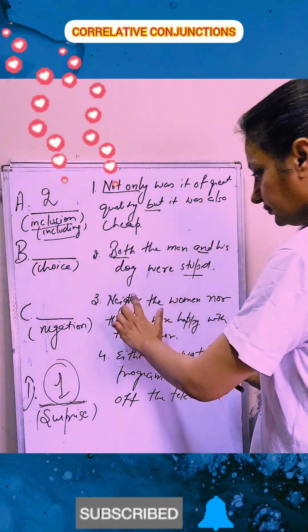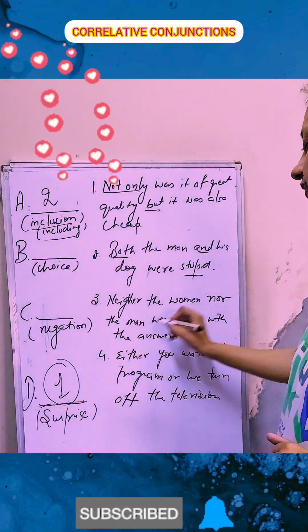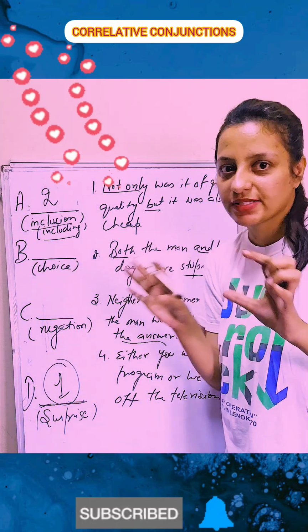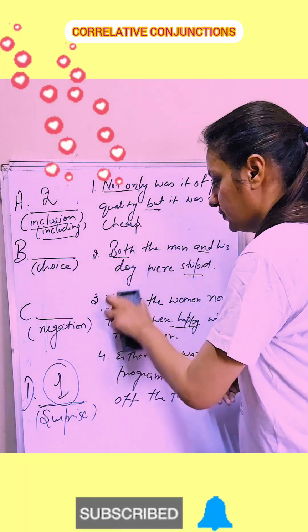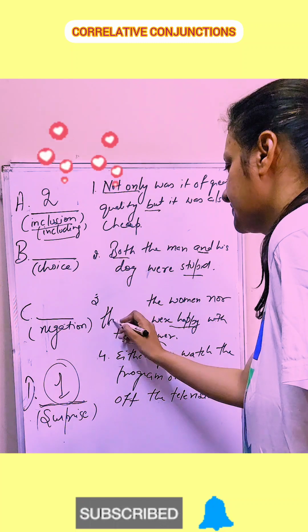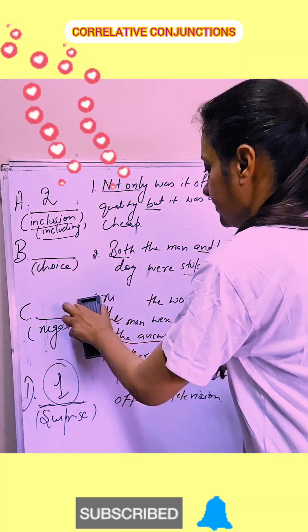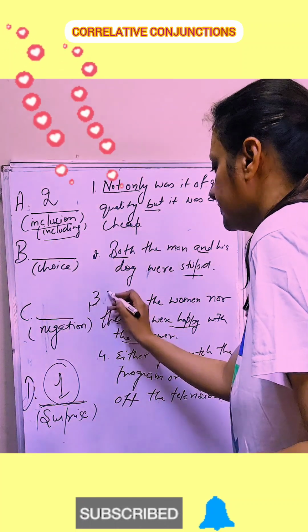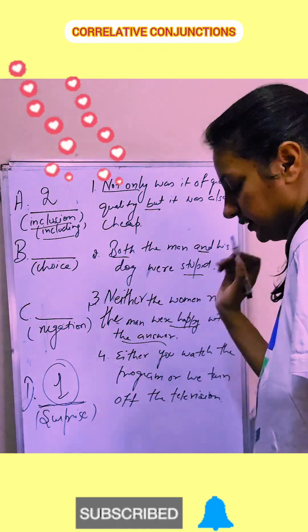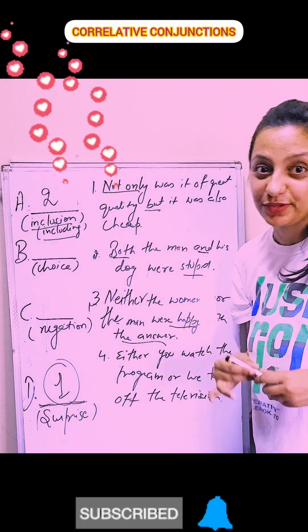Neither the woman nor the man was happy with the answer. They both are not happy. Sometimes in speed we just write and we don't look at the spelling, so it's neither. A mistake in speed.